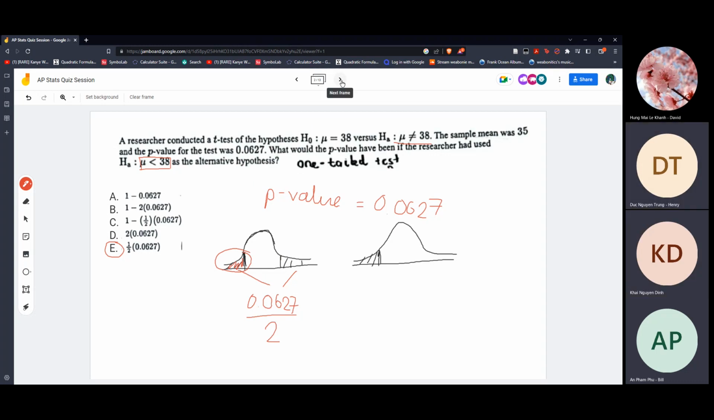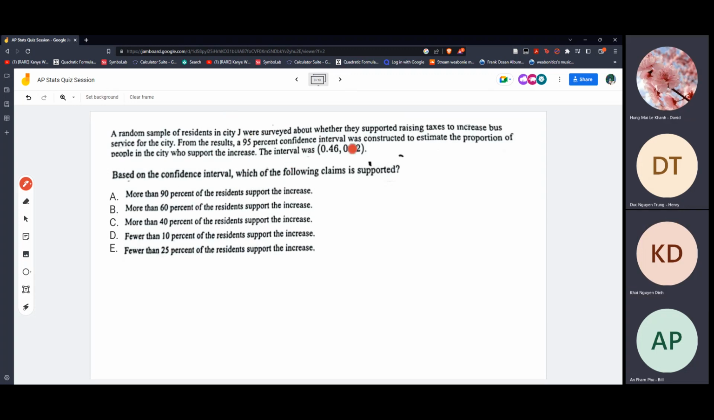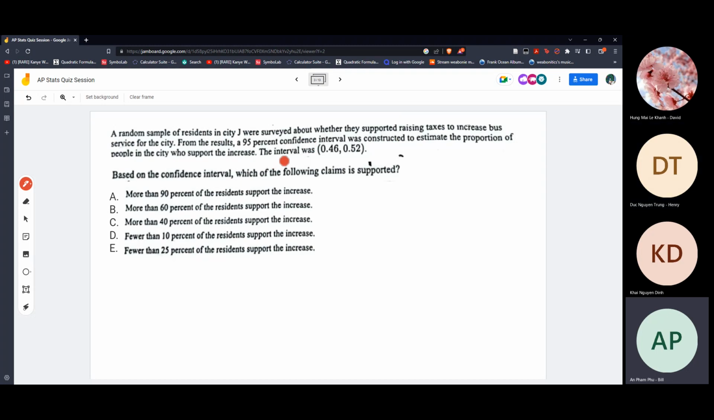Okay. Right. So the next question, the third question. Random sample. They give you a random sample, a constant, a confidence level, and also the confidence interval. Let me just write this out.